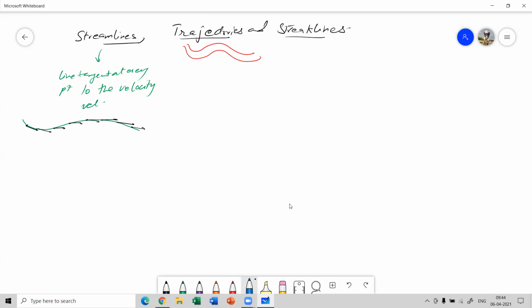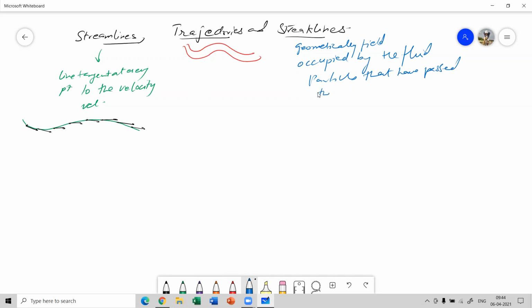A streak line is a geometric place occupied by the fluid particles that have passed the same point at previous times.